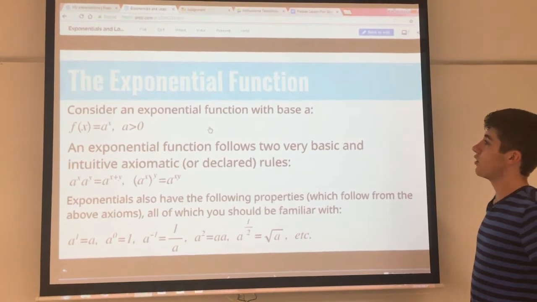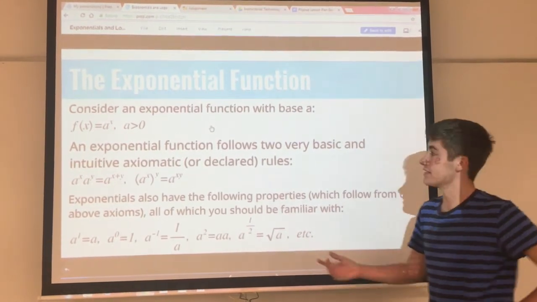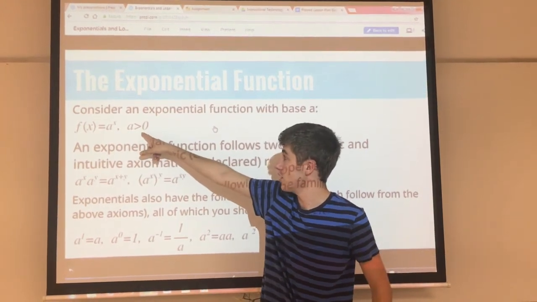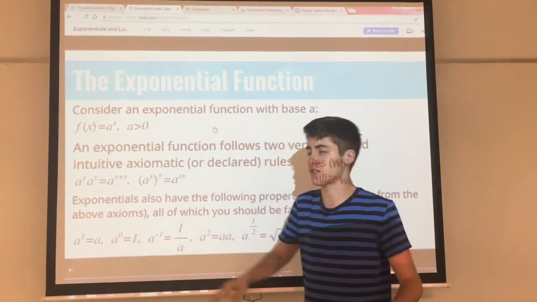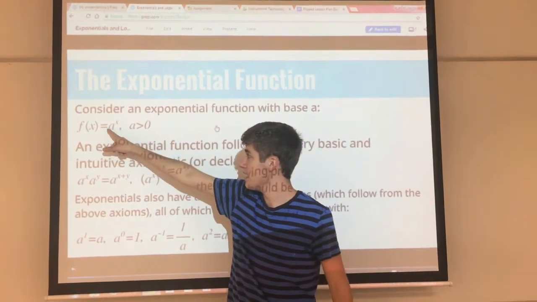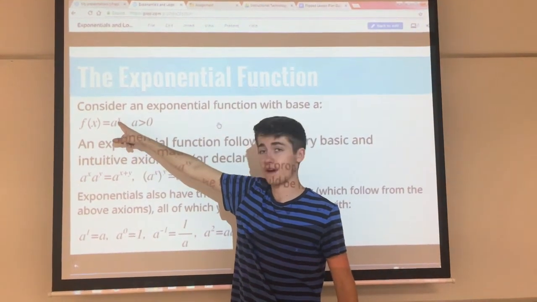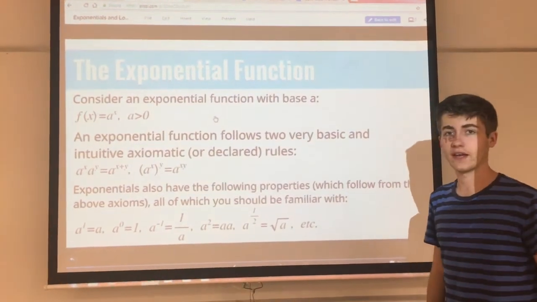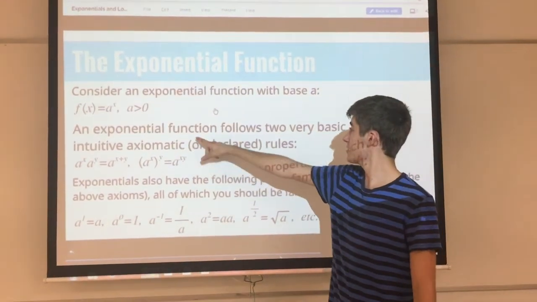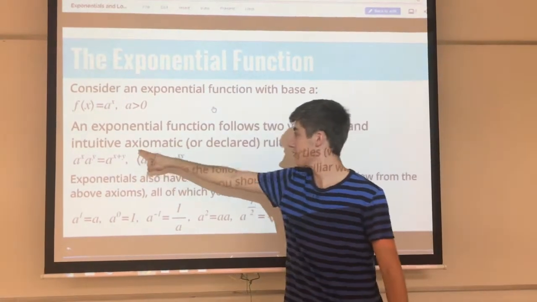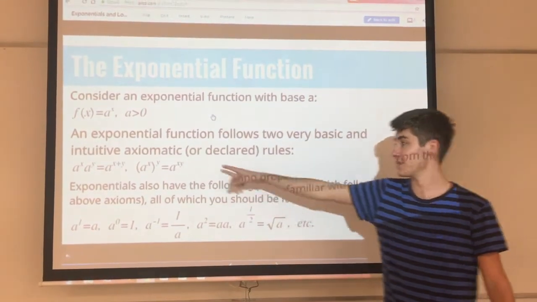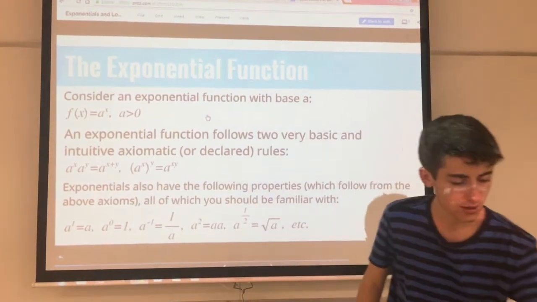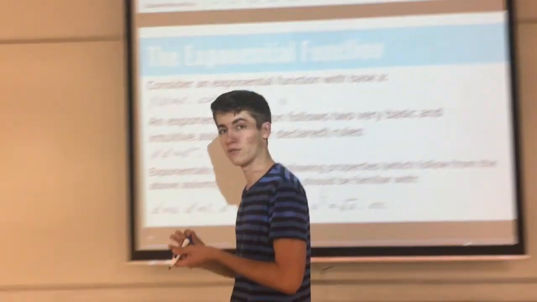Okay, so the exponential function, the idea of that is that you have a fixed base a. For now we're going to consider a to be greater than 0, just to simplify things a little bit. But a is a fixed number, and what's varying is the x in the exponent. That's not why it's called that, I promise. So the exponential function follows two very basic and intuitive axiomatic rules. Axiomatic just means they are declared truths, but they are quite intuitive, and I'll explain it to you if I have my cameraman turn slightly over here.